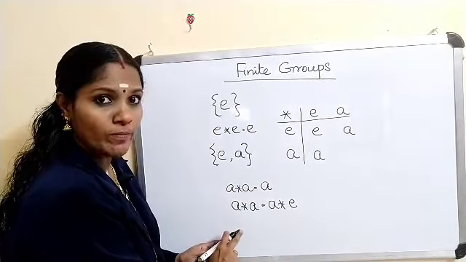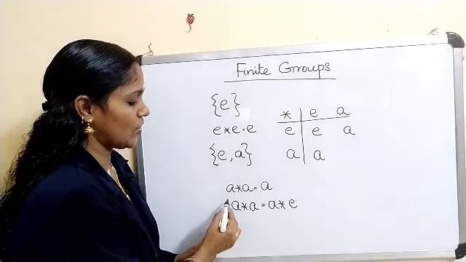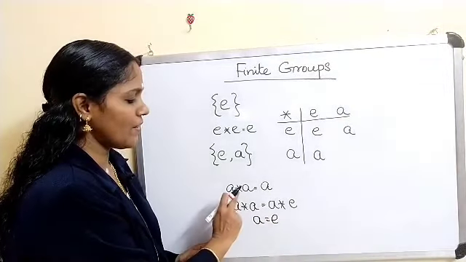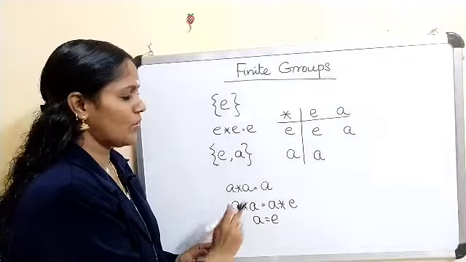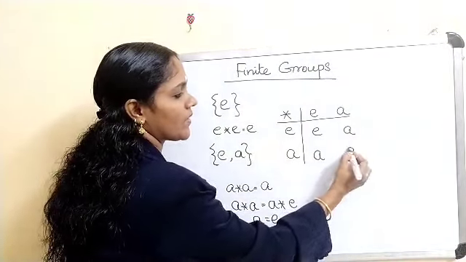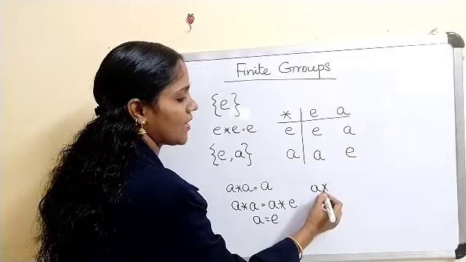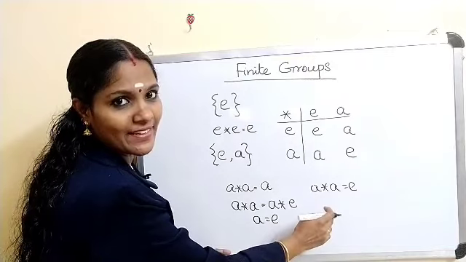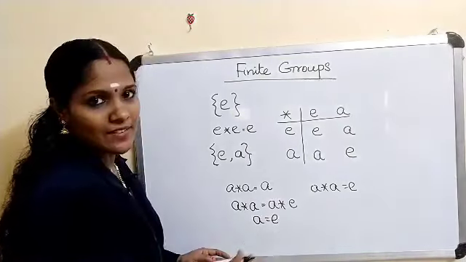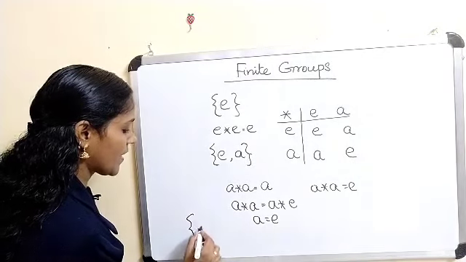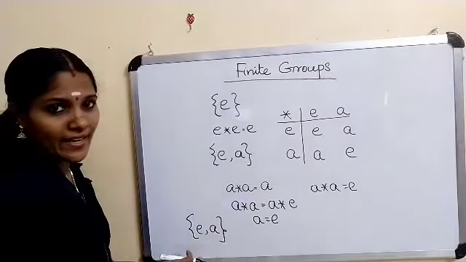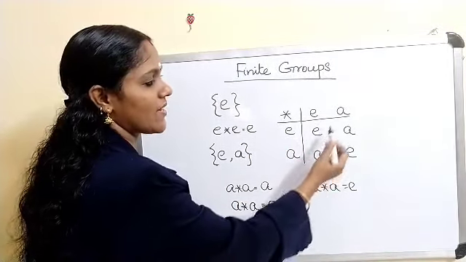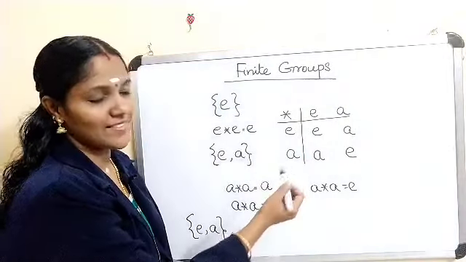If G is a group, then it satisfies the left cancellation law. If you apply the left cancellation law, this implies A equals E. Therefore, A star A can never be A. So the only possibility is A star A must be E. A star A equals E implies the inverse of A is A itself. So this is the group containing two elements, the set {E, A}, and the binary operation star is defined like this: A star A equals E.